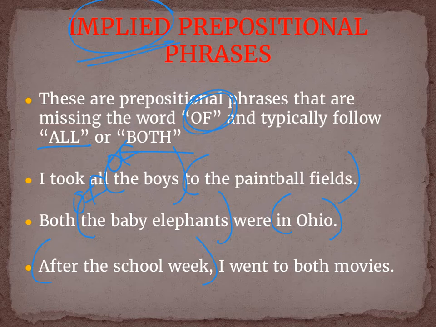Then I go on, and I notice right off the bat here that I have to both movies, but I want to check to see if I have an implied prepositional phrase. So I write the word of in there. I went to both of movies. That, of course, does not make any sense. So therefore, we do not have an implied prepositional phrase. Instead, I have the word to here, and it says to what? The movies. That is my actual traditional prepositional phrase.